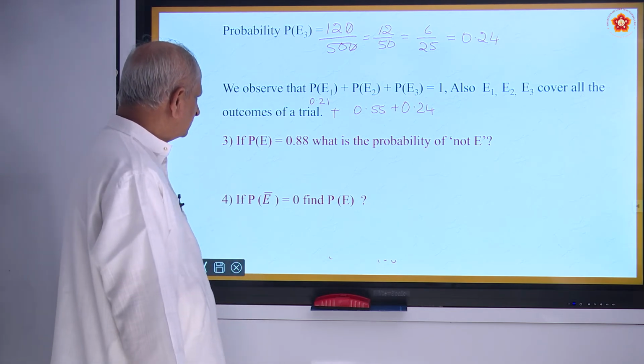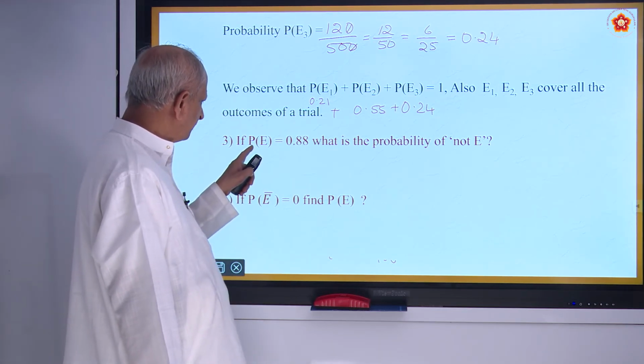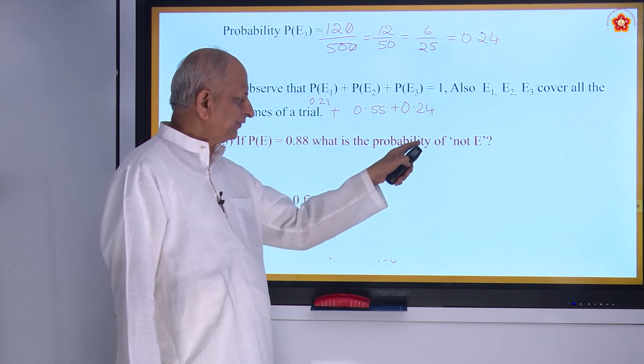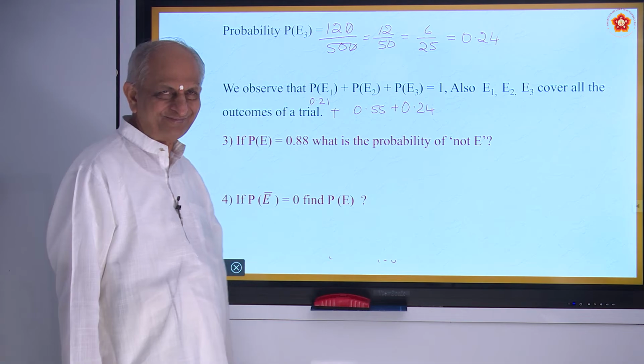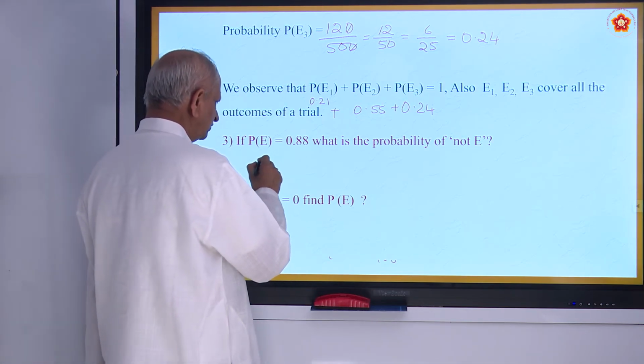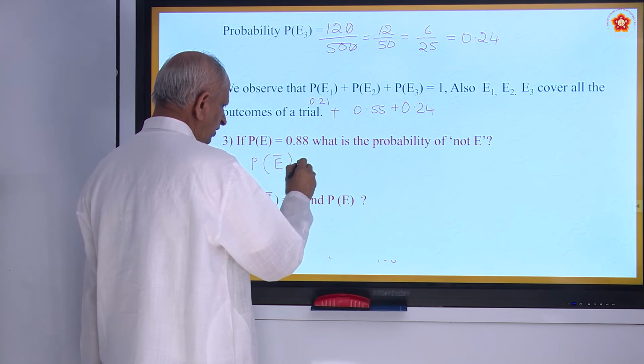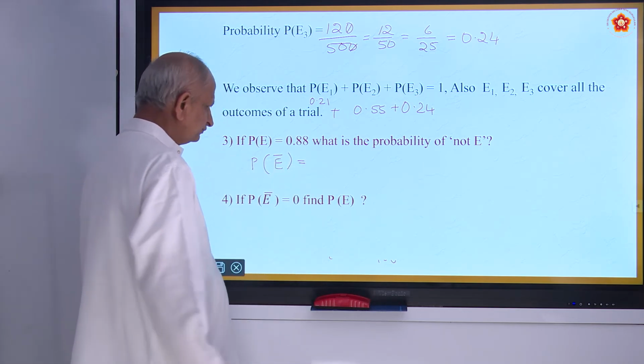If probability of an event E is 0.88, what is the probability of not E? How much do you get? So probability of not E, we call it as E bar. It is called complement.